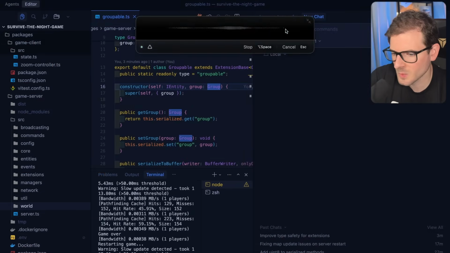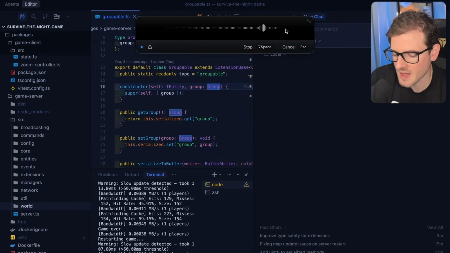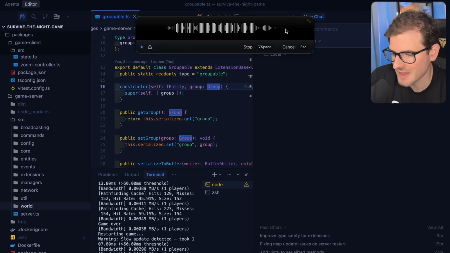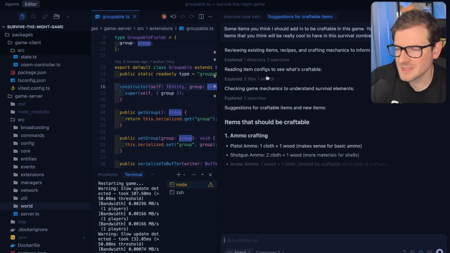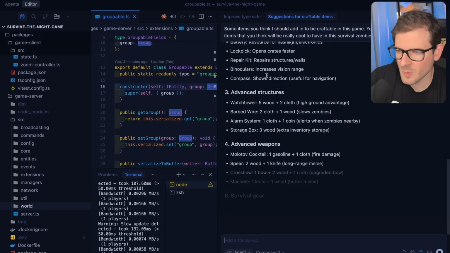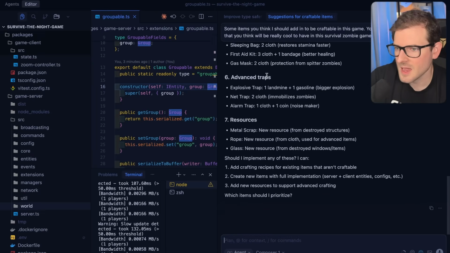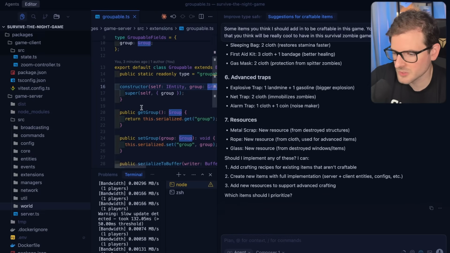Let's just go ahead and ask it, what are some items you think I should add in to be craftable in this game? You can also suggest new items that you think would be really cool to have in this survival zombie game. I think the main thing I'm demoing is just the speed of it. I don't want to have to sit around waiting for an LLM to get back to me. I just want to be able to ideate very fast and then prototype with the Composer1 model.